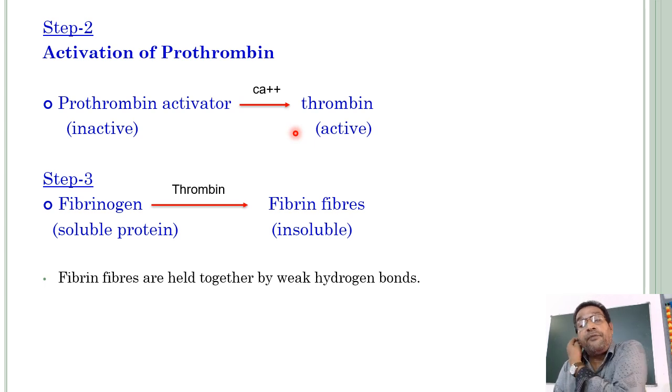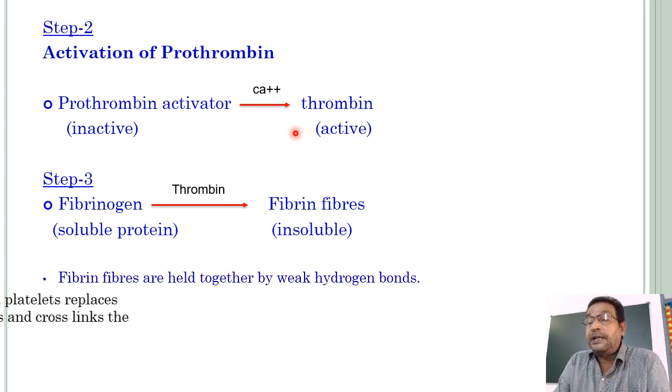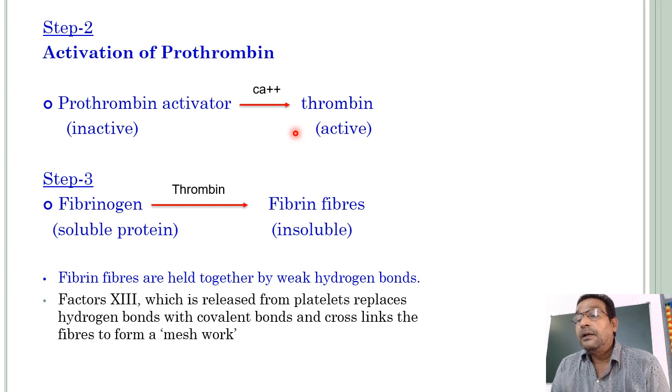Next, fibrin fibers are held together by weak hydrogen bonds. Factor 13, which is released from platelets, replaces hydrogen bonds with covalent bonds and cross-links the fibers to form a meshwork. Observe here, hydrogen bonds are very weak bonds.